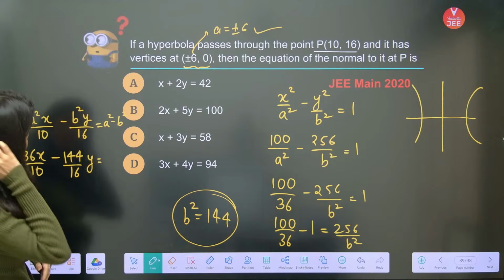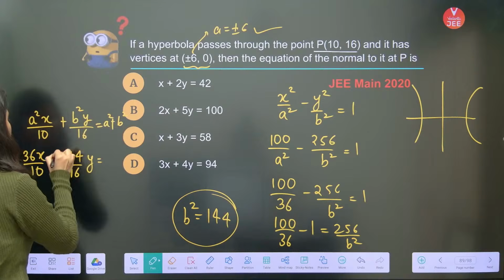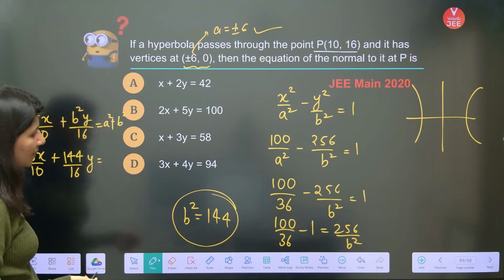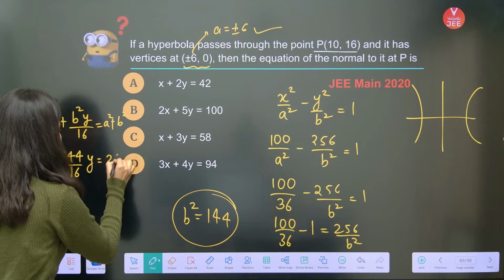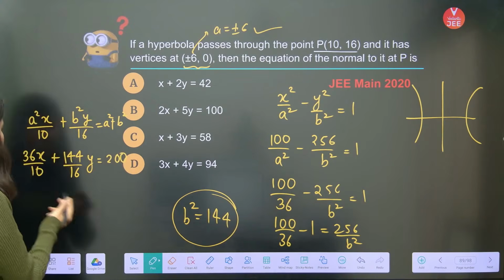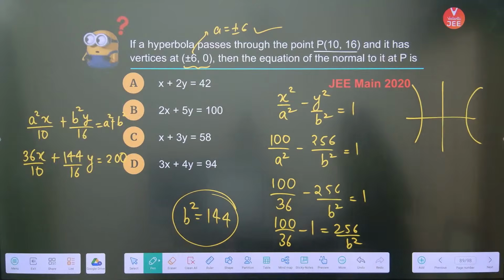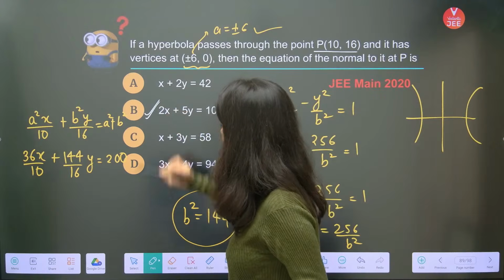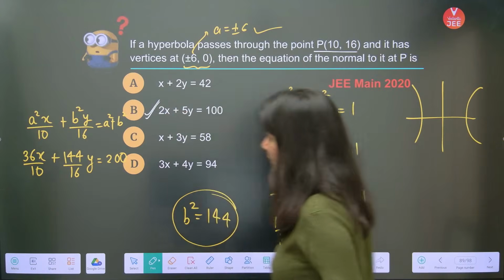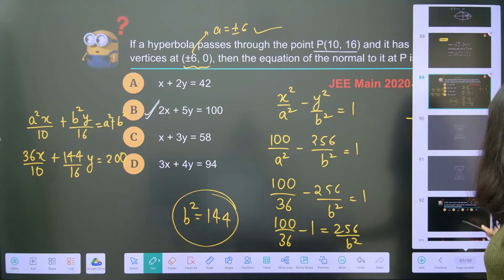So that is going to become what? Sorry, this is a plus sign because it is a hyperbola, right? So a square plus b square. Now a square plus b square will be 144 plus 36, that is 200, I believe. Okay, so yes, you just have to solve it and give the final answer. So 2x plus 5y is equal to 100. This is what you will get. Okay, so this is what your solution is.